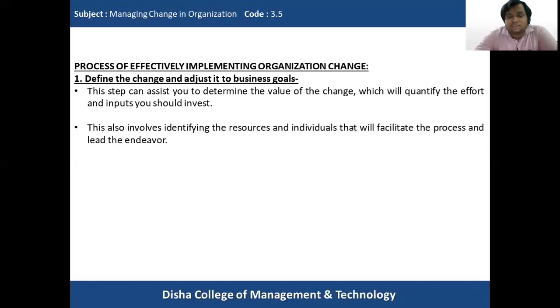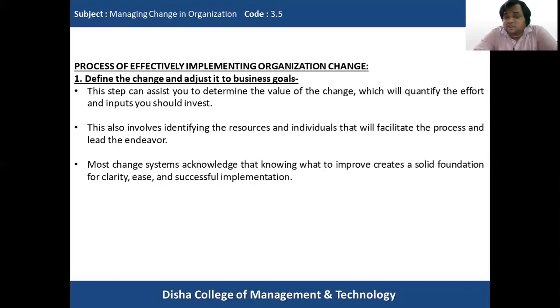So that is the reason we need to define the change and clarify the goals that we are going to accomplish by implementing this change in the organization. Most change systems acknowledge that knowing what to improve creates a solid foundation for clarity, ease, and successful implementation. So there is no need to emphasize more, because any change system that wants to create a solid foundation should have clarity, ease, and successful implementation.